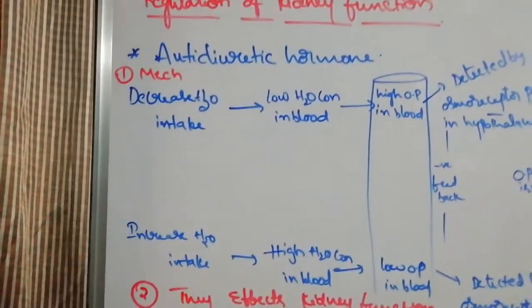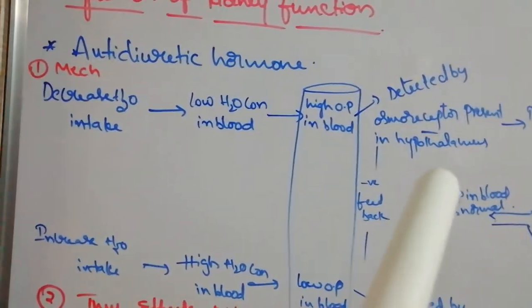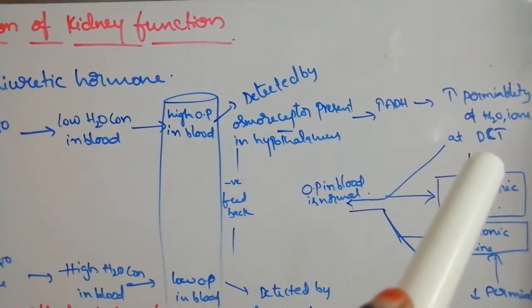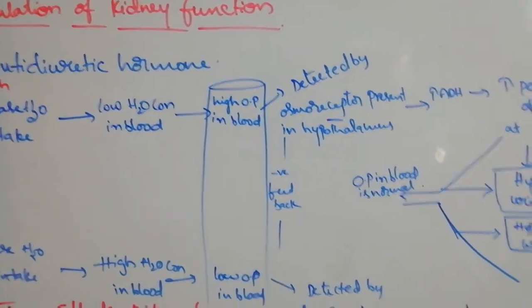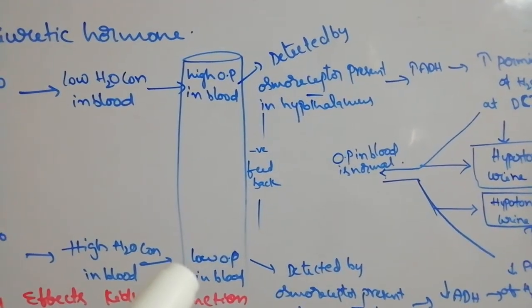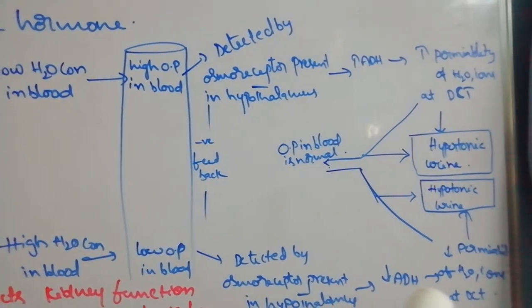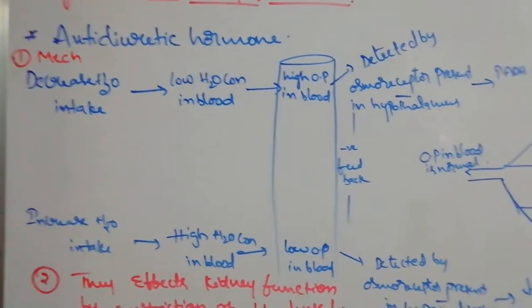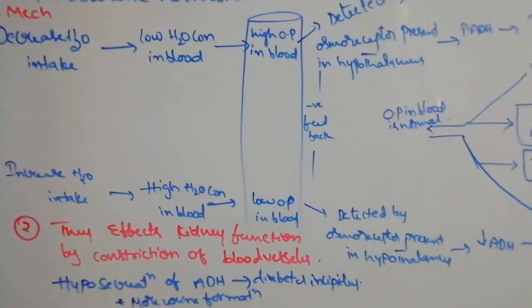So the mechanism is: decreased water intake is identified by the hypothalamus, which produces ADH, which acts on the DCT to increase the water level. When water level increases and osmotic pressure is low, it is detected by the hypothalamus, which decreases the ADH. That is called negative feedback. So these are the mechanisms involved in ADH to control kidney function.